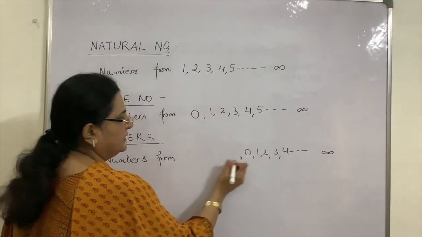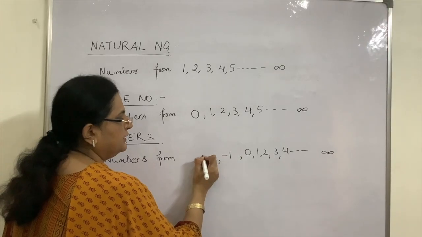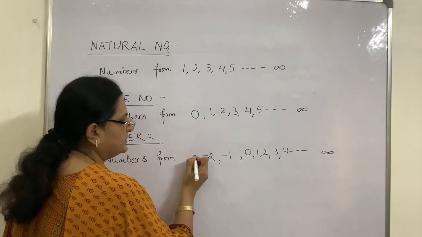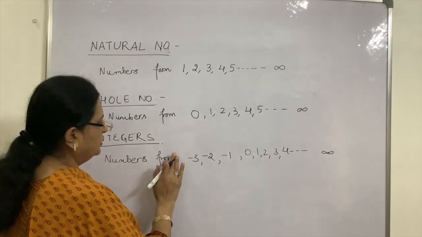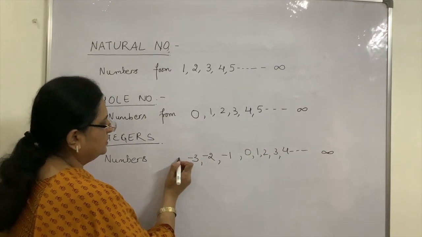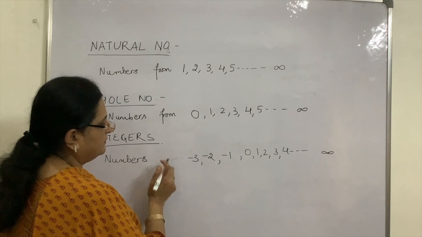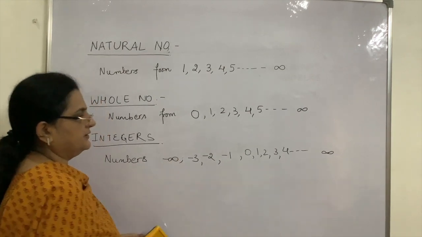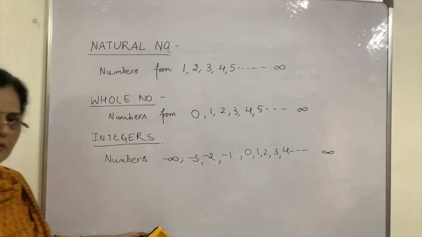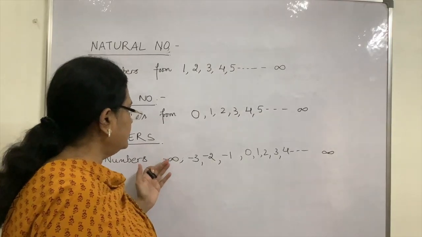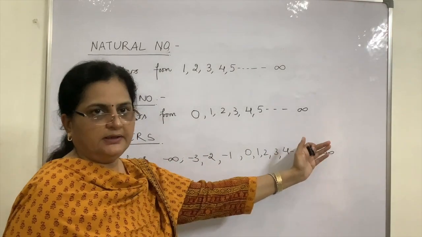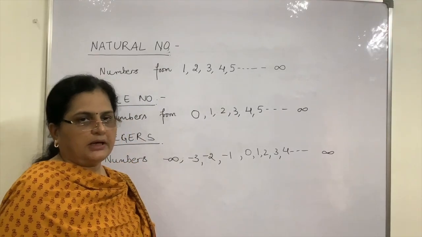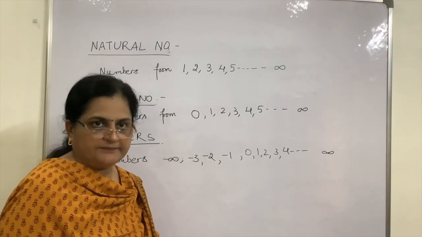Up to infinity, and over here what have we done? We have added the negative ones also. And where will this extend to? This will extend to, say, minus infinity. So all the numbers from minus infinity going on to plus infinity, including 0, are known as integers.